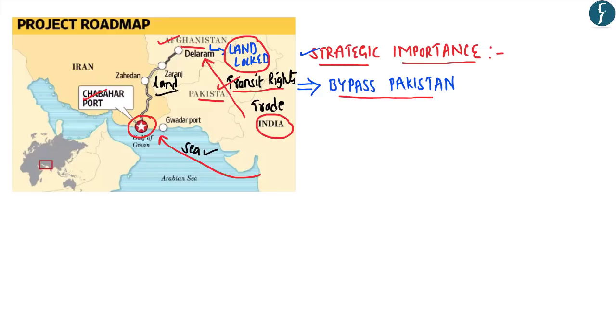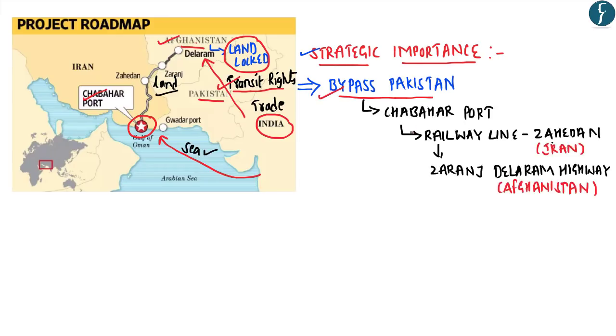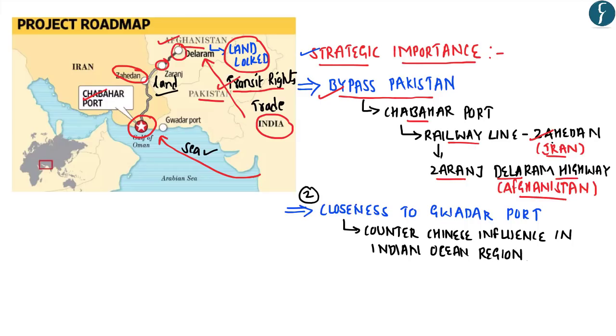Now, in order to bypass Pakistan, India is planning to link Chabahar port through a railway line to a place called Zahedan in Iran. Further, Zahedan will in turn be linked to the Zaranj-Delaram highway, which is located in Afghanistan. The second reason for its strategic importance is its closeness to Gwadar port in Pakistan.